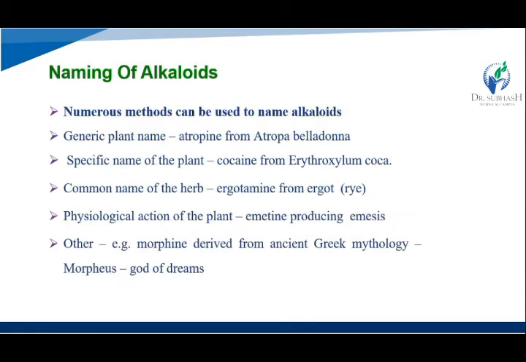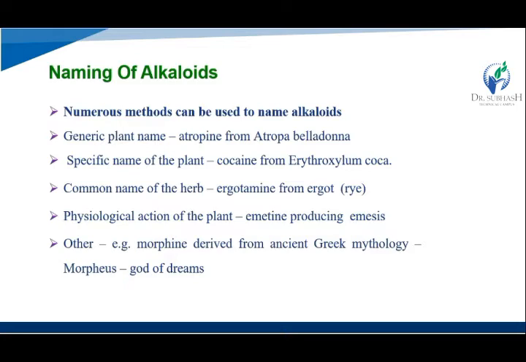Now we study the naming of the alkaloids. Numerous methods can be used for the naming of the alkaloids. First, generic plant names, like atropine from Atropa belladonna, as per their plant name.